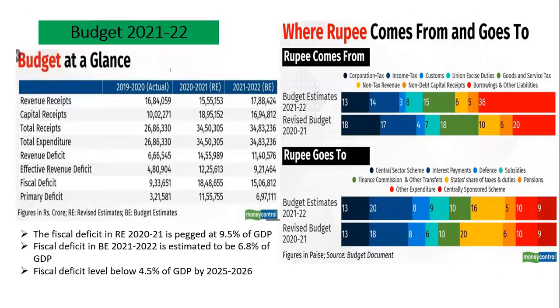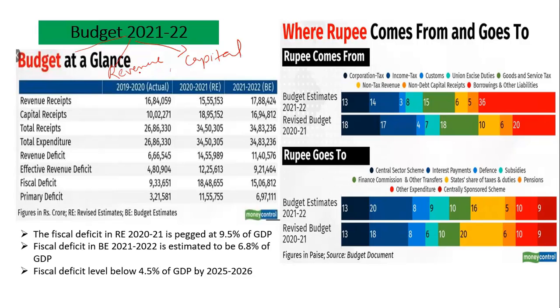Hello everyone. So today we'll be dealing with the recently presented budget for the year 21 and 22. Before proceeding, we will just look at the budget in terms of its revenue account as well as the capital account. As you know, generally when we talk about budget, it is divided into two parts. One is revenue account and the other one is capital account.